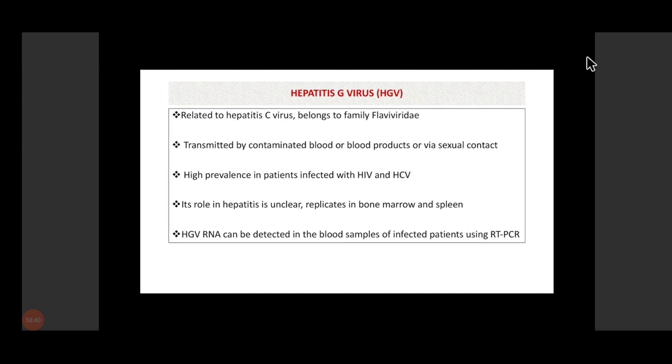Then there is another virus, hepatitis G virus. It is basically related to hepatitis C virus, but its role in hepatitis is unclear. It mainly replicates in bone marrow and spleen. It also transmits by contaminated blood or blood products or via sexual contact. Its high prevalence is seen in patients who are infected with HIV or HCV. HGV RNA can be detected in the blood sample, but again, its role in hepatitis is not clear. So the main viruses causing hepatitis are types A, B, C, D, and E.